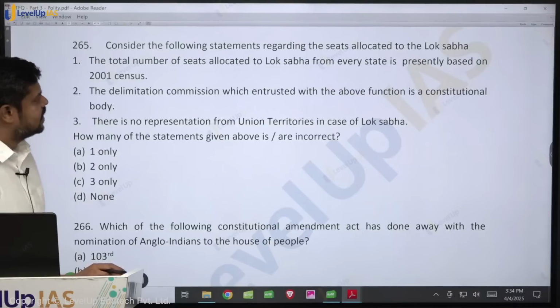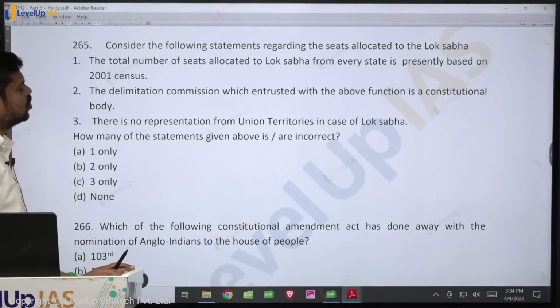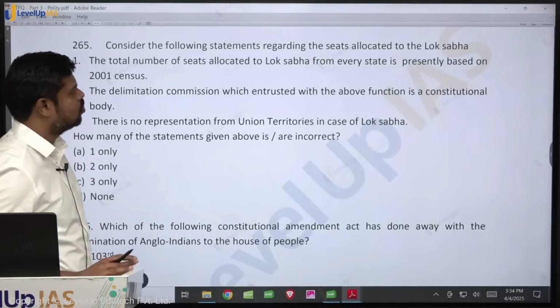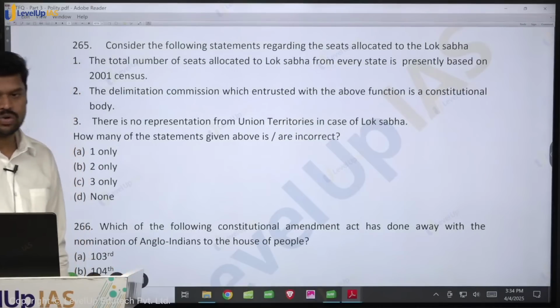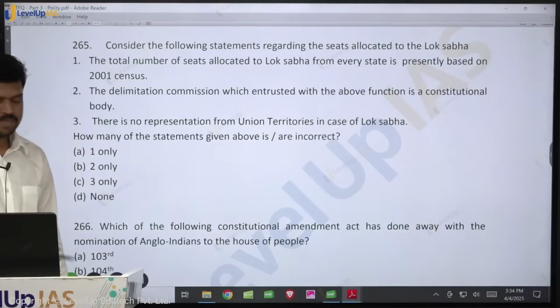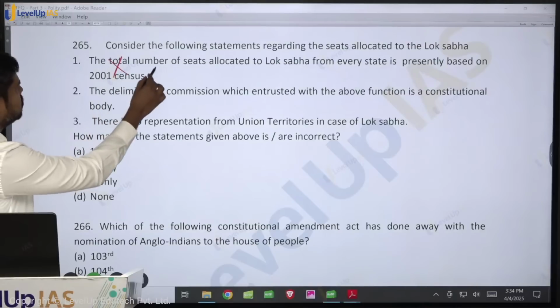Consider the following statements regarding the seats allocated to the Lok Sabha. The total number of seats allocated to the Lok Sabha from every state is presently based on the 2001 census. Is it true? It is based on which census? 1971 census. Very good. It is based on the 1971 census.